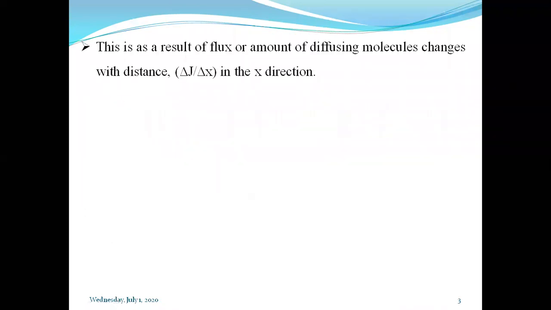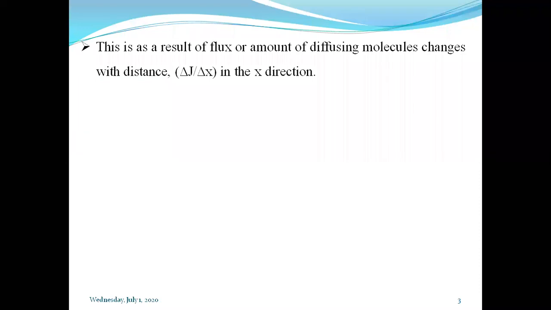And as the concentration gets changed, automatically the flux will get changed, because flux depends upon the concentration, because flux is nothing but the mass transfer or molecules which are moving across the barrier. Okay, how they are moving again depends upon the concentration. So as the concentration depends on time, definitely flux will also depend on time.